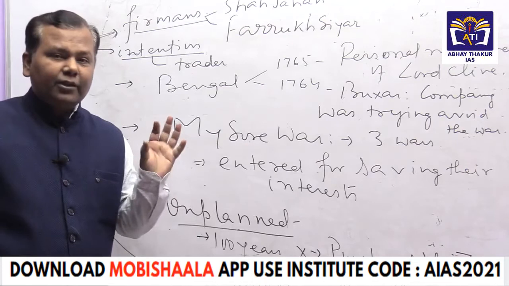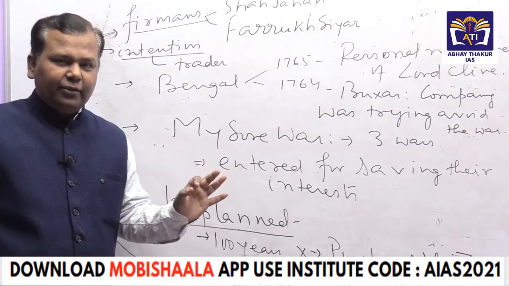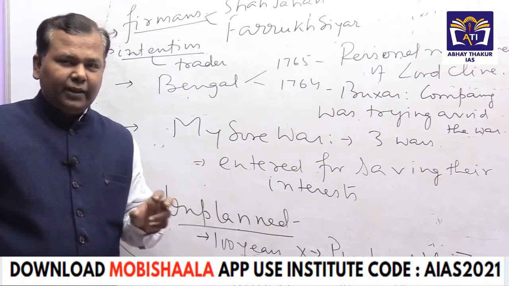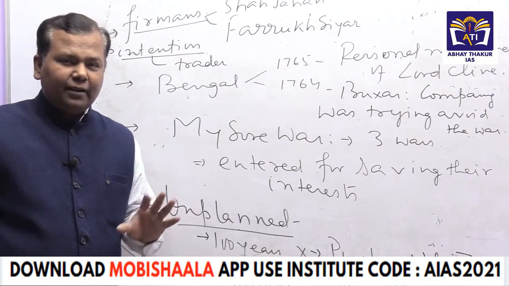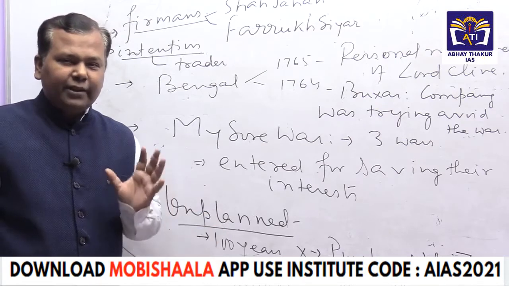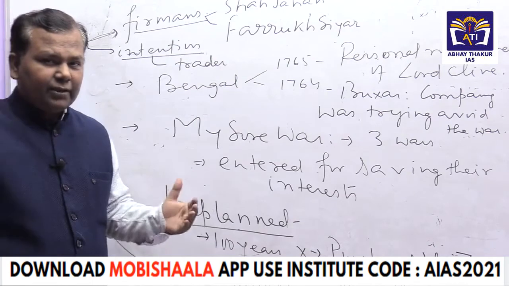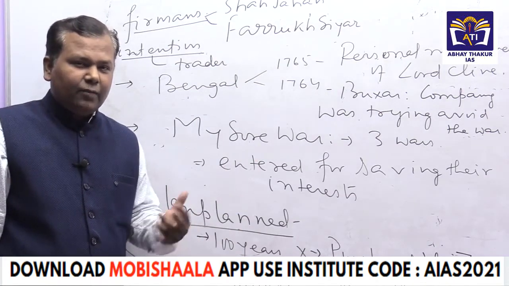If we look at the geography of India, just for a while, I am telling you here, you have to write it in your own language. If we see the geography of India at that point of time, Mysore's position was highly strategic. Mysore, now part of Karnataka, at that time was a separate state. And near Mysore, there was one state, Hyderabad. Now Hyderabad is part of Andhra Pradesh. Nizam was the ruler there.